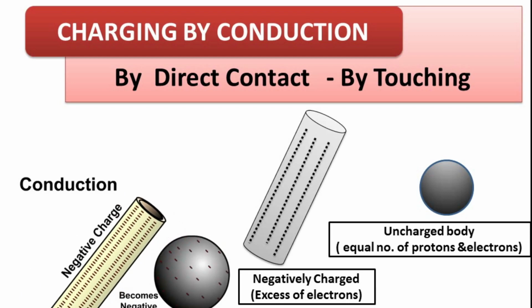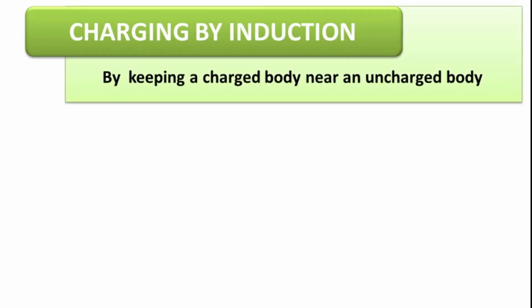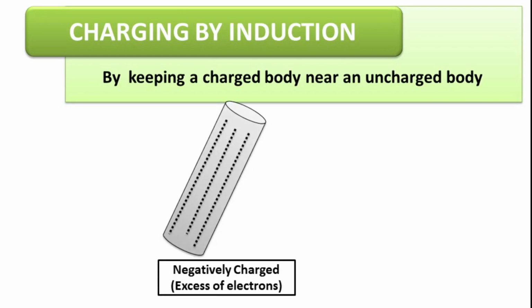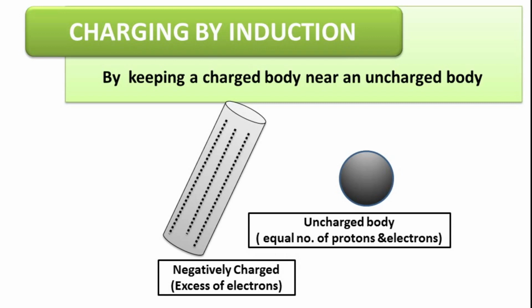Now, the second method is charging by induction. In this method, a charged body is kept nearby an uncharged body. Here there is no touch, there is no contact, just keeping it nearby the uncharged body. Let us take a negatively charged body and an uncharged body. Uncharged body has equal number of protons and equal number of electrons. So it is neutral.